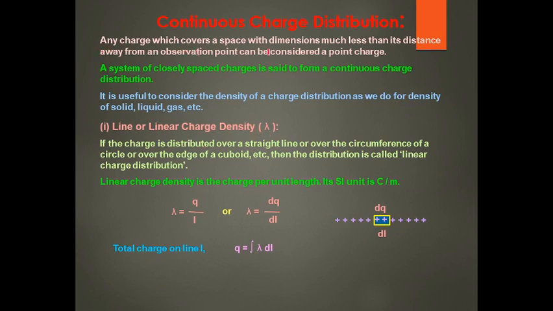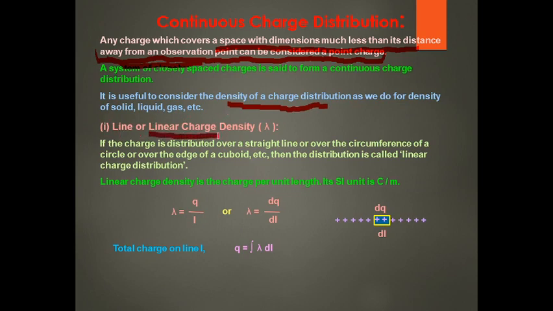Any charge which covers a space with dimension much less than the distance to the observation point can be considered a point charge. This depends on the distance. Suppose there is a metal ball accumulated with charge, but the distance is very large, then it is considered a point charge. It is useful to consider the density of the charge distribution, as we do for the density of a solid, liquid or gas.